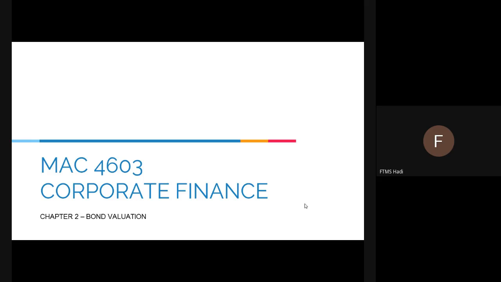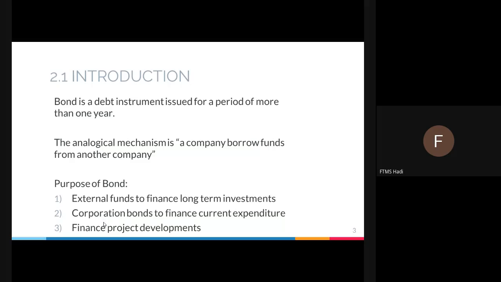So one of the instruments that relates to borrowing and lending is called a bond, specifically a corporate bond. What is a bond? A bond is a debt instrument issued for a period of more than 1 year. So it's a debt instrument. That means the mechanism is in terms of borrowing and lending. The company will borrow money from another company. So the analogical mechanism here is a company borrows funds from another company.